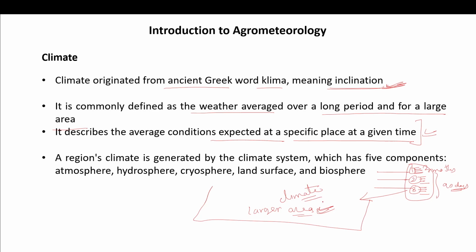That will be climate. Okay, so a region's climate is generated by the climate system, which has 5 components. Now the climate system is based on 5 systems, that is atmosphere, hydrosphere, cryosphere, land surface, and biosphere. So atmosphere. We have the earth, and around the earth we have air around us. So that is the atmosphere.